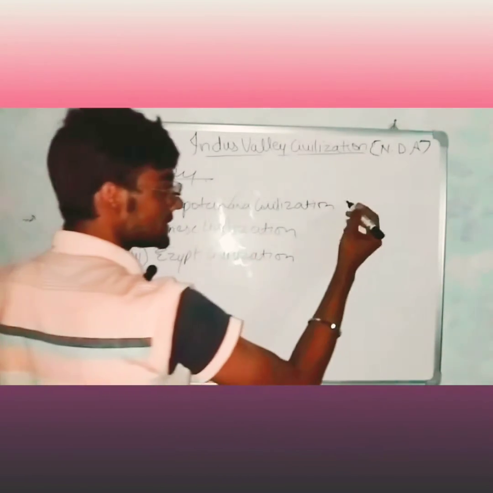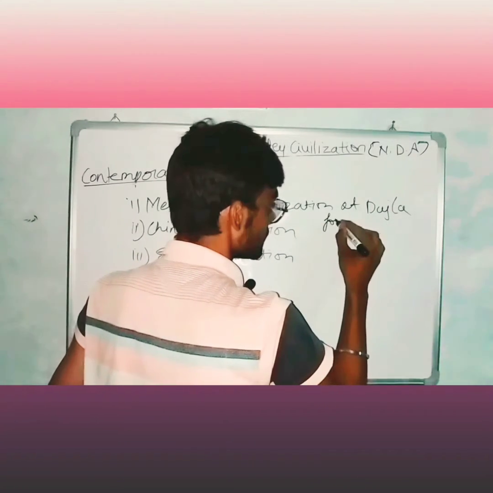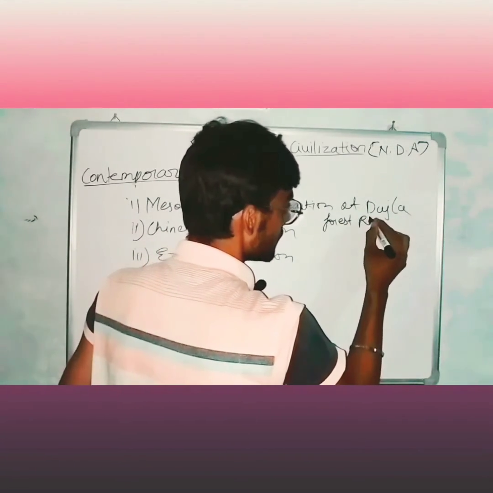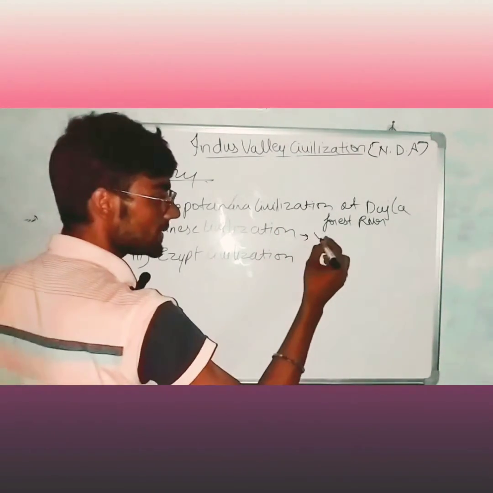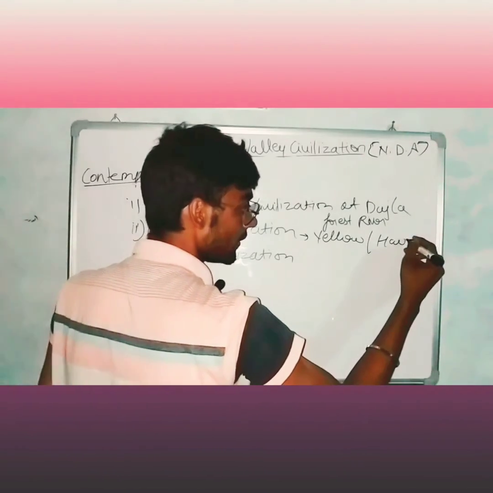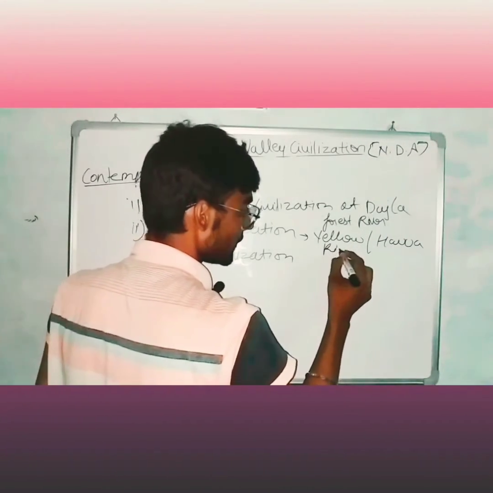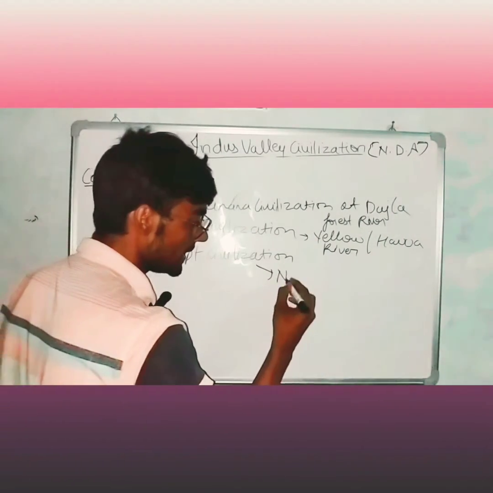Mesopotamia civilization is at the Tigris river, the second, Chinese civilization, is at Yellow River, or we say Huang He River. And Egypt civilization was at Nile River.